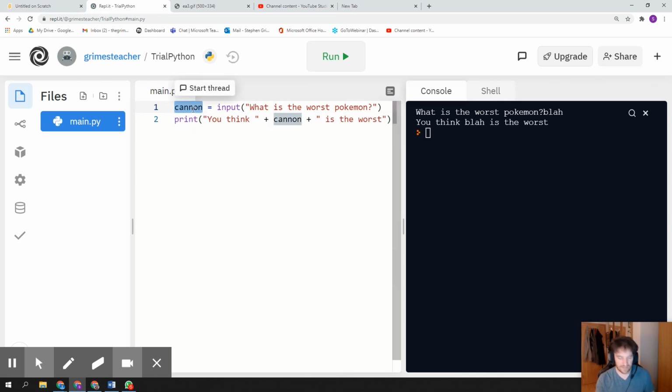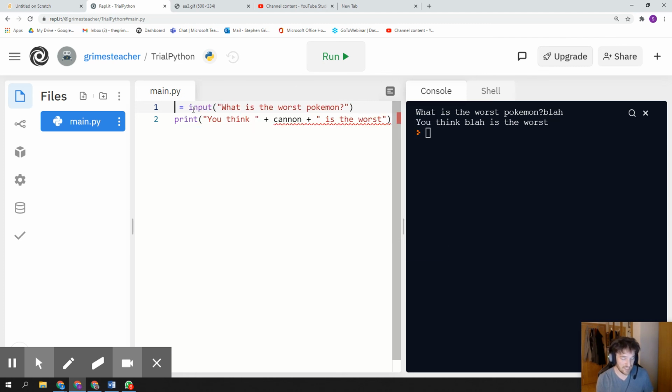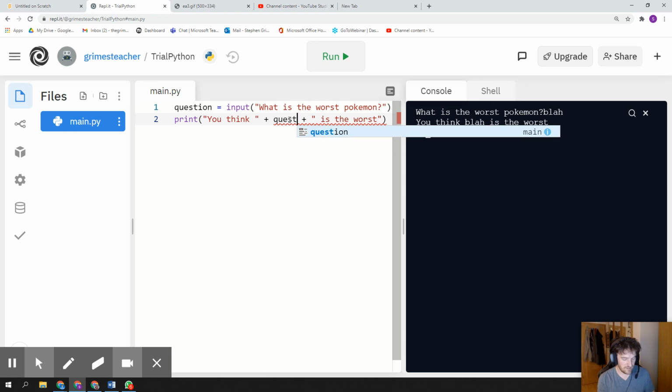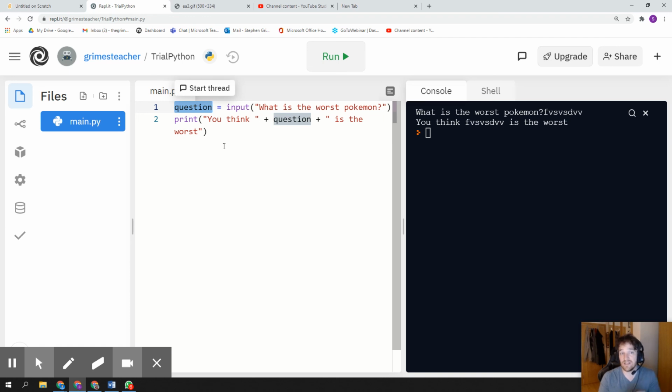As long as this word is the same, you can call your variable whatever you want. You can call it input if you want. Although, sorry, you can't call it input. It'll change color there, you notice. So you need to call it something else. You can't use keywords like print and input. So I'm going to say question. But if I call that question, I need to change this word to question as well. Well, you think blah is the worst. Okay, and that's the basics of how to do an input and create yourself a variable. Best of luck.